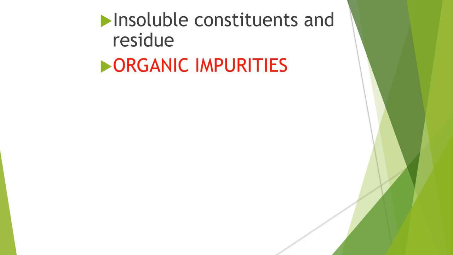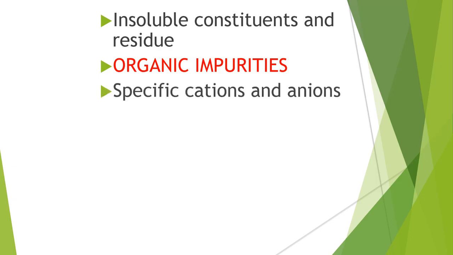Then the second category is organic impurities. There may be chances of organic impurities arising in the pharmaceutical products, and we have to check for them before finalizing the products. Examples are specific cations and anions. Each and every compound has cationic and anionic charges, so we have to check them.